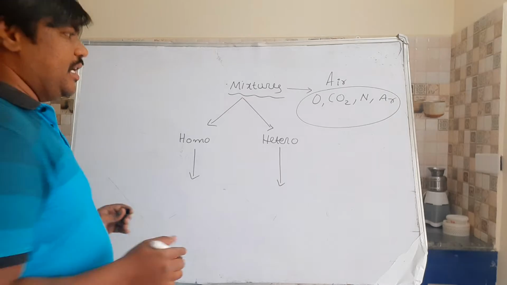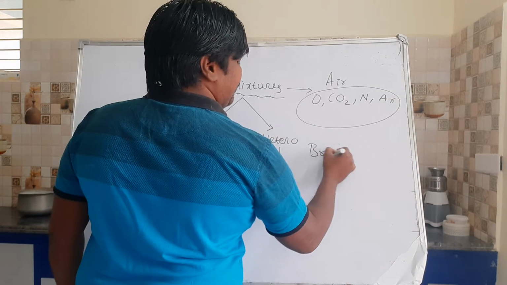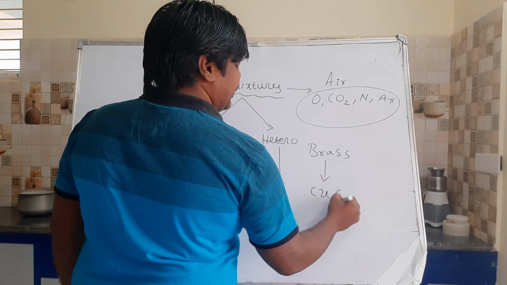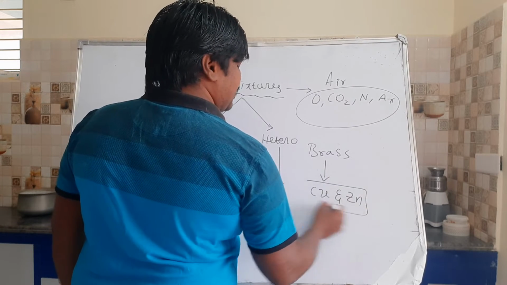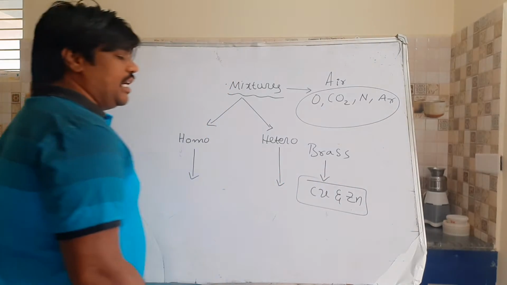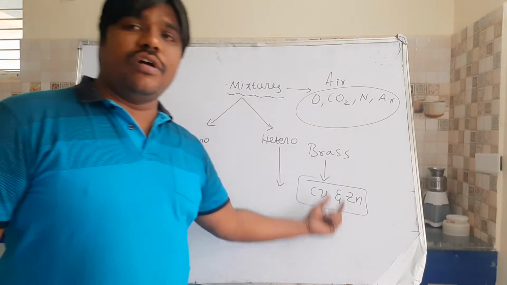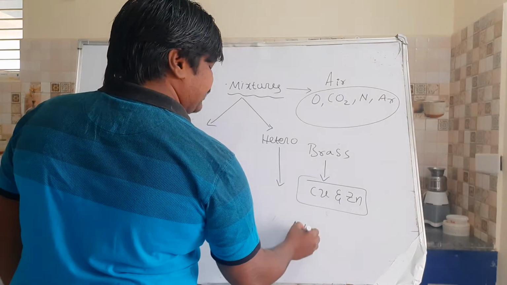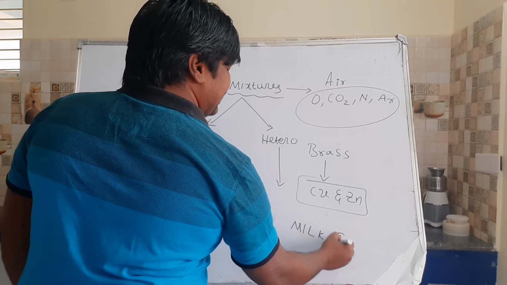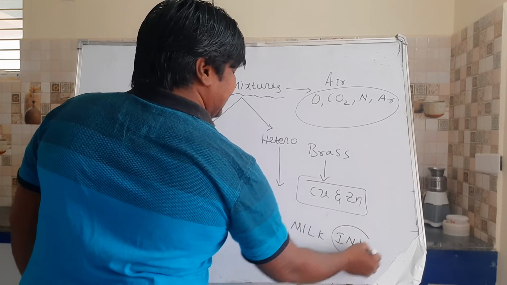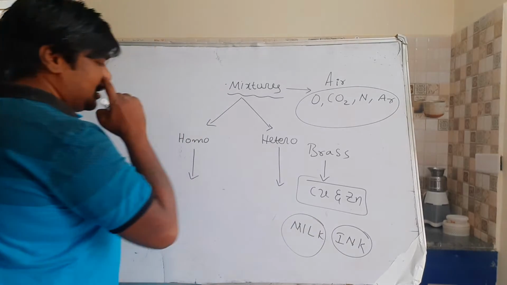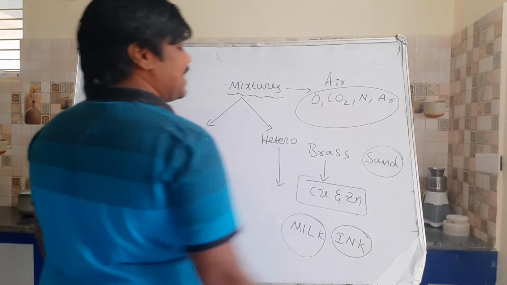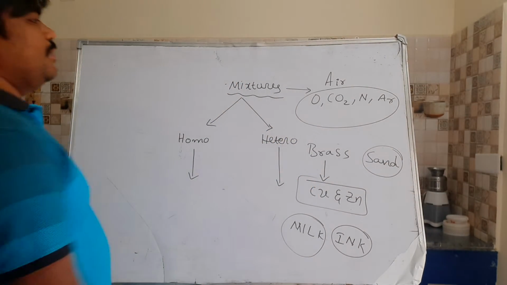Or else take brass, an alloy, a mixed metal. It is a mixture of copper and zinc, but there is no fixed composition and no chemical interaction between zinc and copper. Hence this is a mixture. Milk is a mixture. Ink is a mixture. Sand is a mixture. So these all come under mixtures.